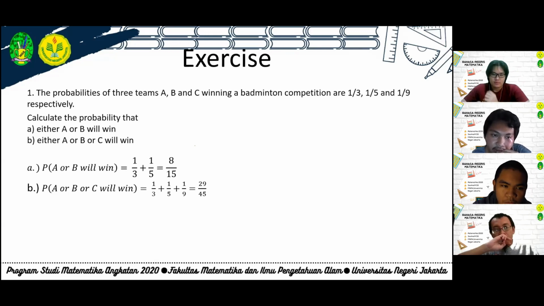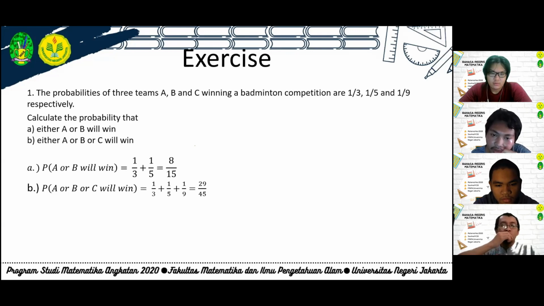Same like that, if either A or B or C will win, we can add again the probability of C. So we get 1/3 plus 1/5 plus 1/9, which is 29/45.